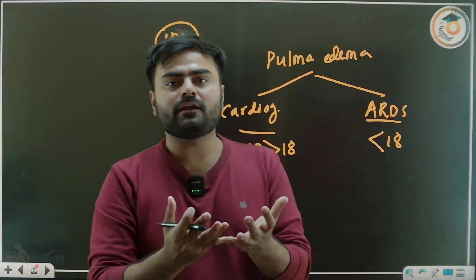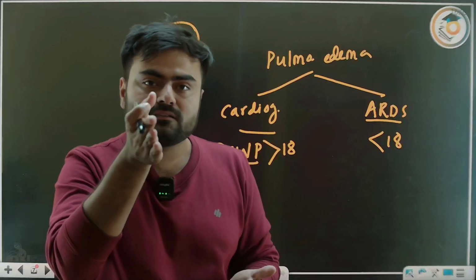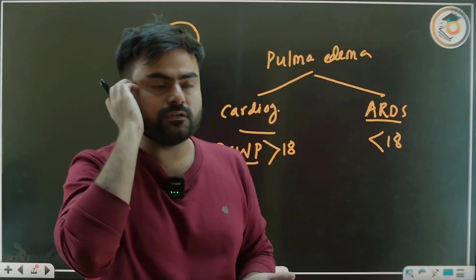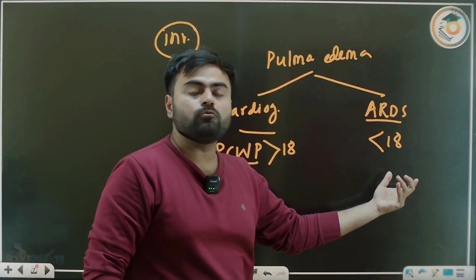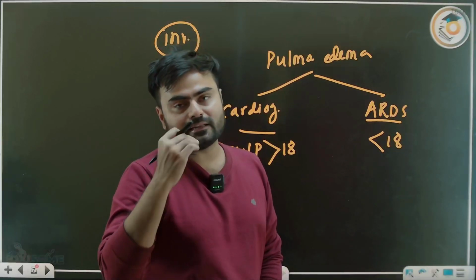So there may be pulmonary edema, but first I have to think whether this is a cardiogenic cause or a non-cardiogenic cause. And if the PCWP is less than 18, then that is ARDS.